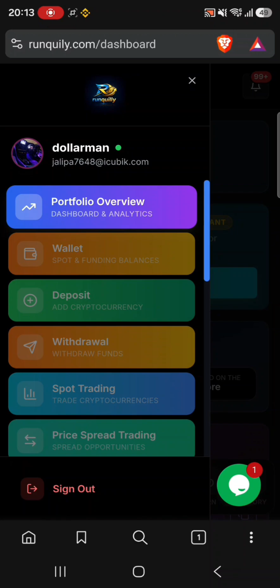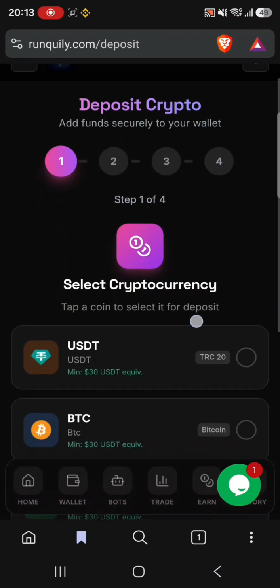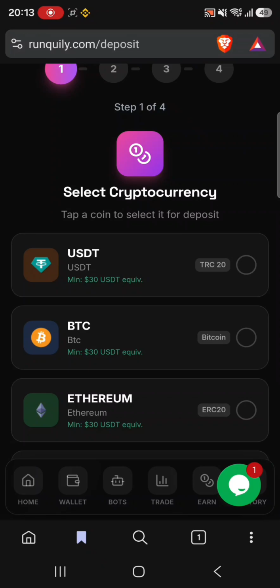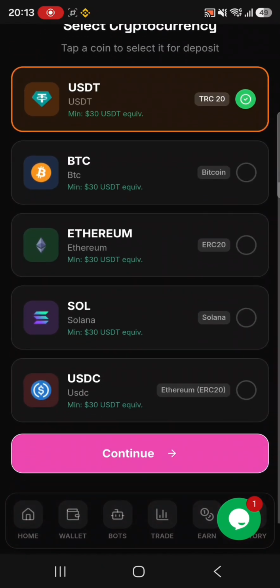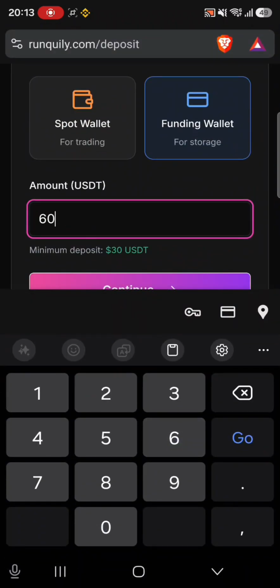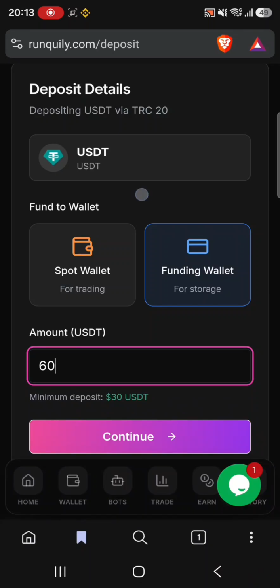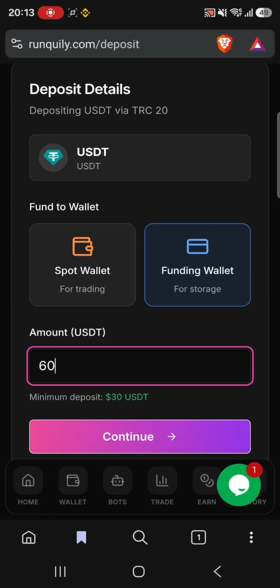We are trading crypto arbitrage trading, and we are receiving our funds in our internal wallet, that is Tranquilly. So to get your internal wallet address, just come to deposit. If you are trading USDT, if you are trading BTC, tomorrow I'll do more videos. Just click on your cryptocurrency, then click continue, enter amount such as 60. You are not depositing, you are interested in your address. You'll copy continue. After copying, clicking continue, copy your address which you'll use in crypto arbitrage trading.